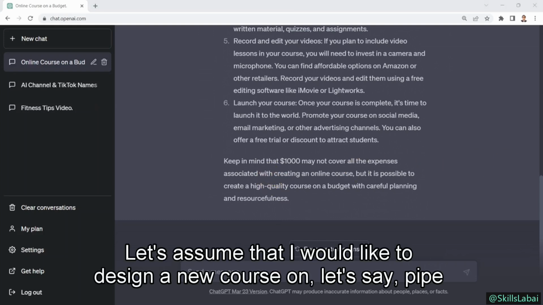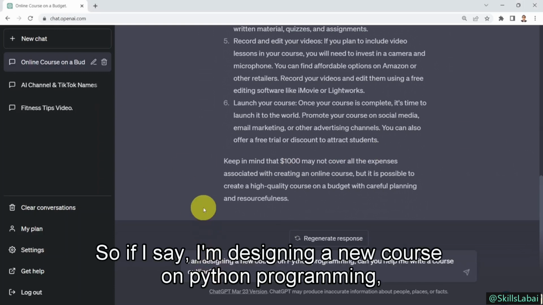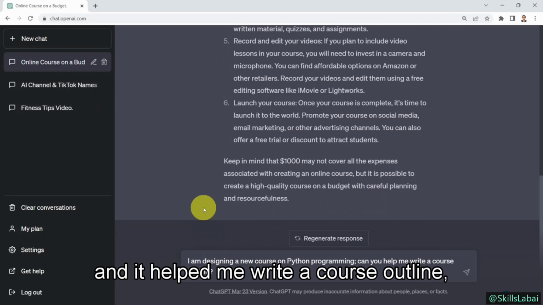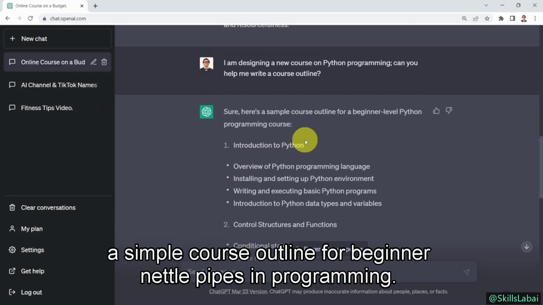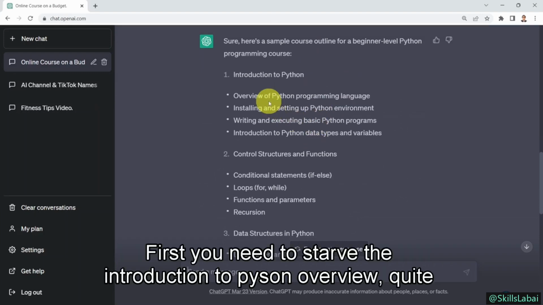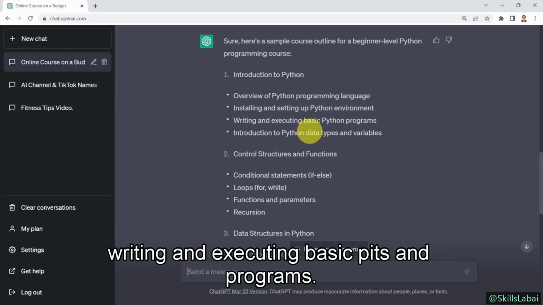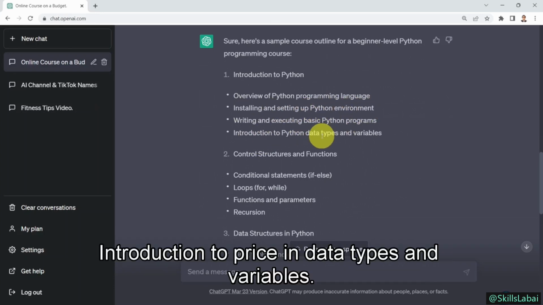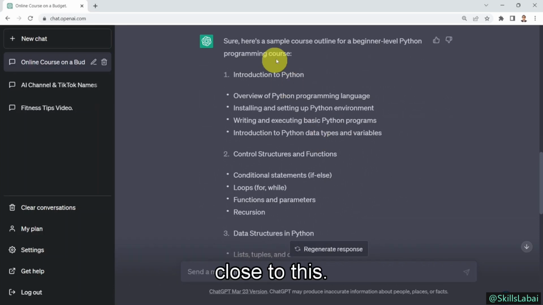Let's assume that I would like to design a new course on, let's say, Python programming, and I would like to get some help on creating a course outline. So I say, I'm designing a new course on Python programming, help me write a course outline. Here we go. Sure. Here's a simple course outline for beginner level Python programming. First, you start with an introduction to Python: an overview of the Python programming language, installing and setting up the Python environment, writing and executing basic Python programs, and an introduction to Python data types and variables. Actually, if I wanted to write something like that, it would be very close to this.